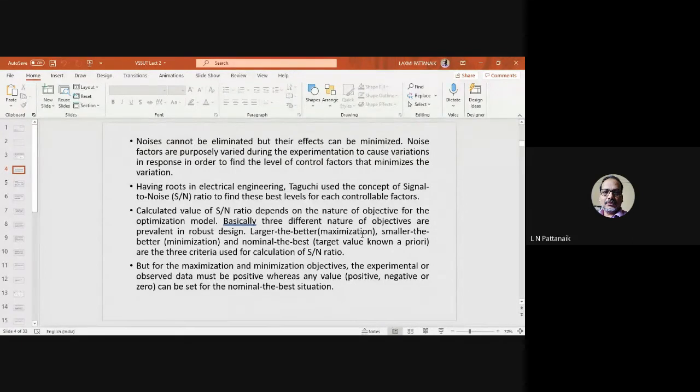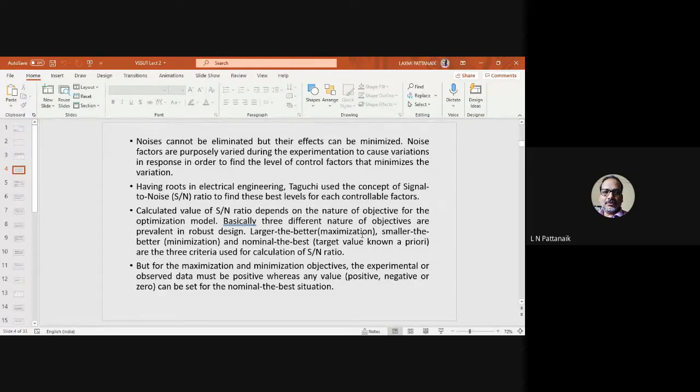We usually face mainly three types of responses that we are interested in. Again, it is related to optimization. When we want to maximize the response, that comes under a category called larger the better. Larger the better means we want to maximize the response, such as strength or hardness. Similarly, there can be responses of the smaller the better type, which have some detrimental effects, such as friction, an undesirable thing. You want to minimize that, so in that case we'll select the smaller the better kind of